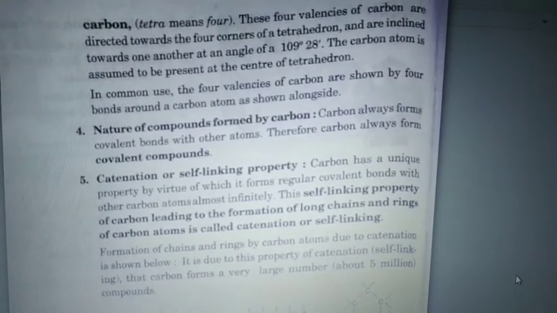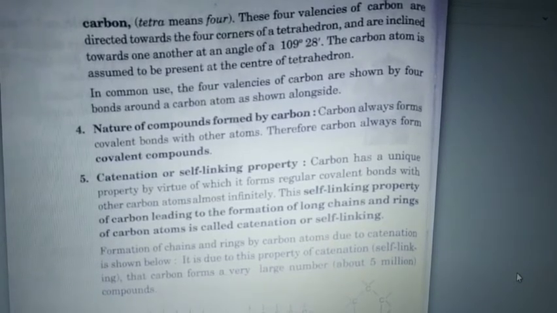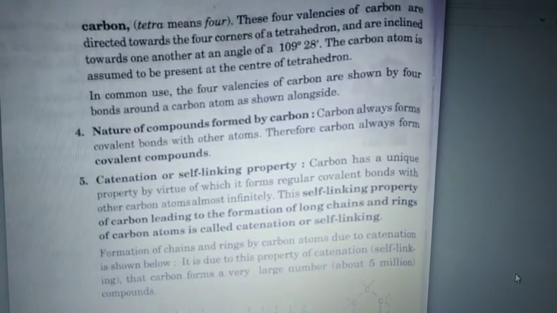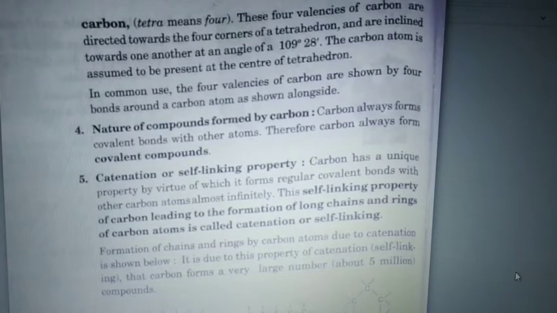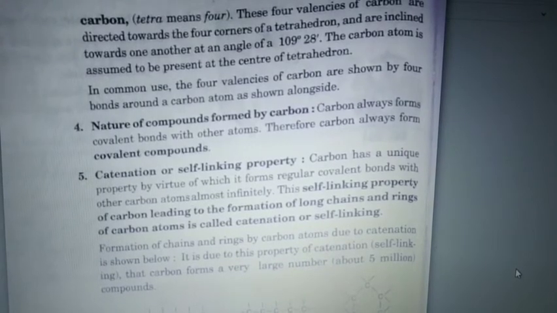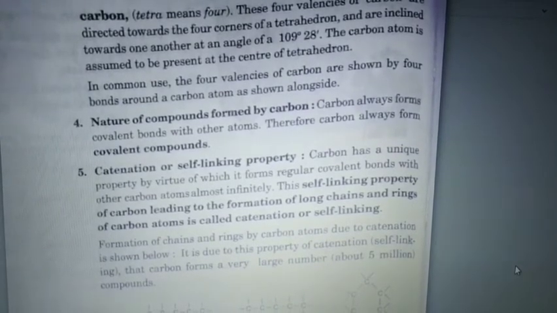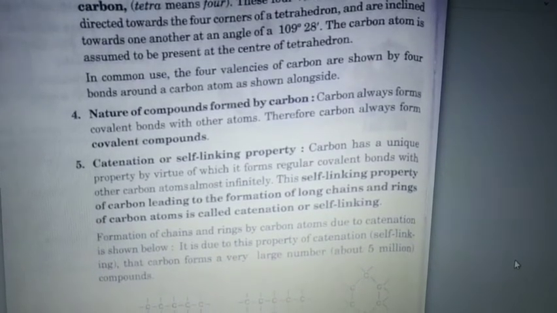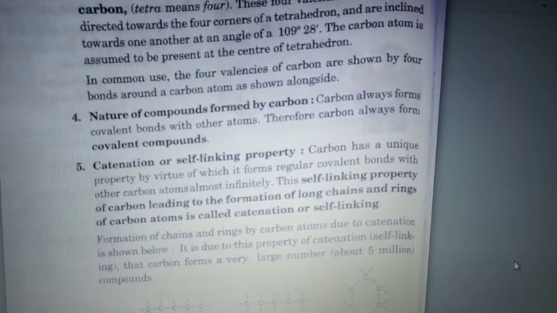Since it has 4 electrons in the outermost shell, it can share its 4 electrons with the other atoms, and these 4 valencies are directed towards the four corners of a tetrahedron, with the carbon atom in the center.